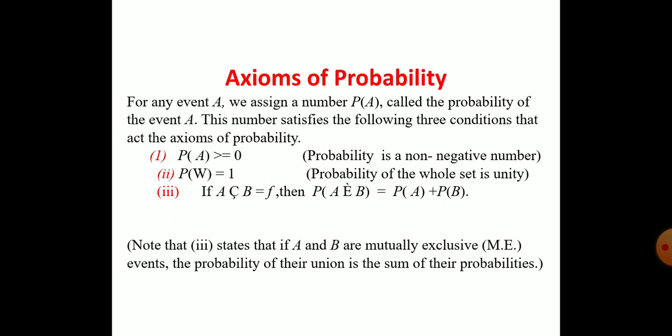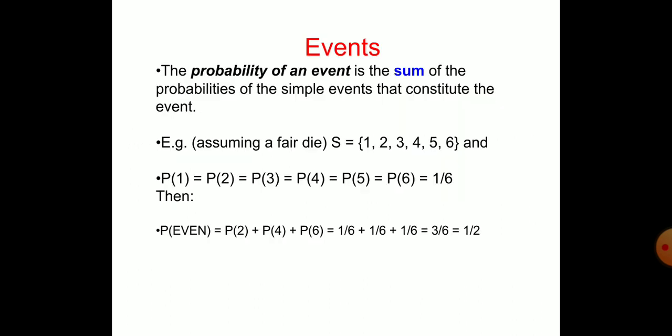So you note that axiom 3 says that if A and B are mutually exclusive events, the probability of their union is the sum of their probabilities. You have to understand, what are the events here? The probability of an event is the sum of the probabilities of the simple events that constitute the event.